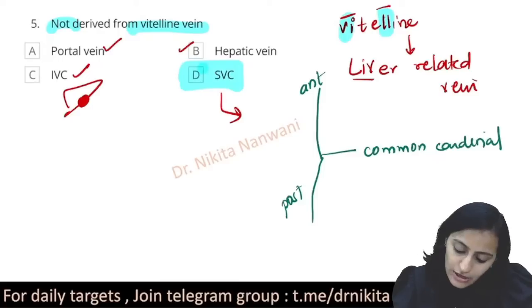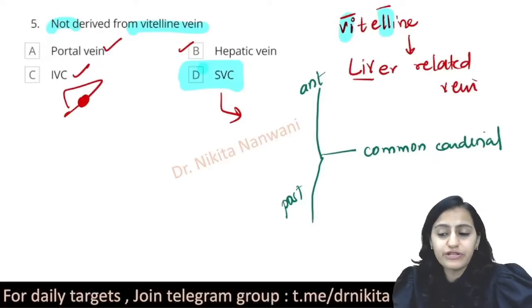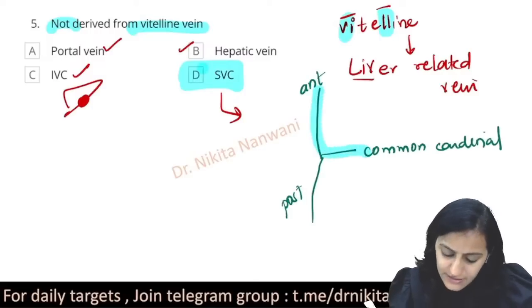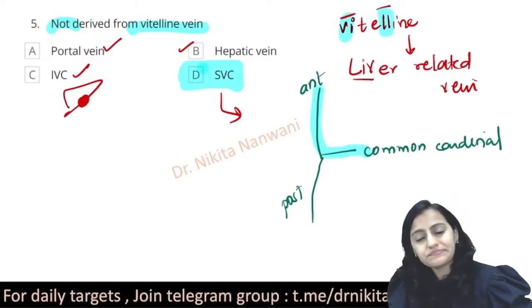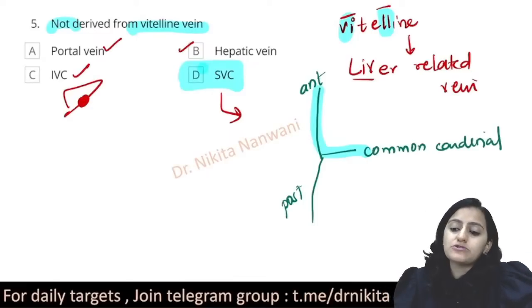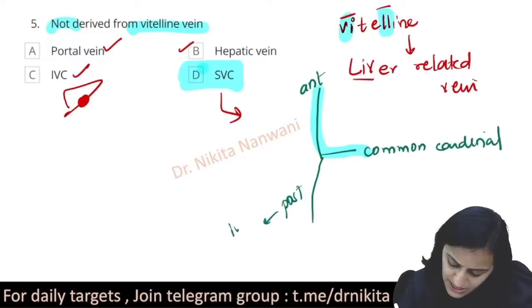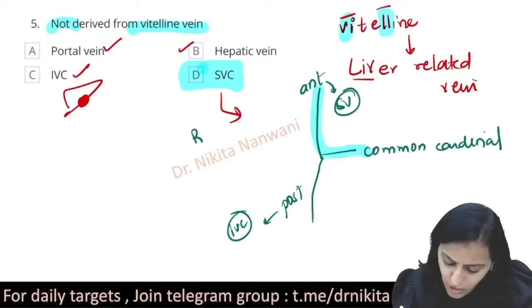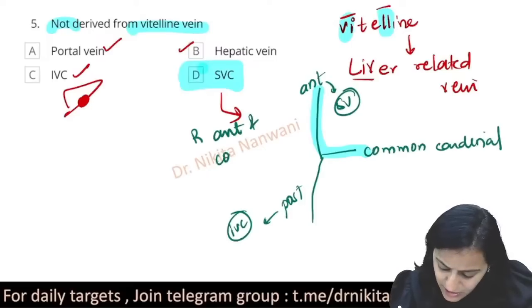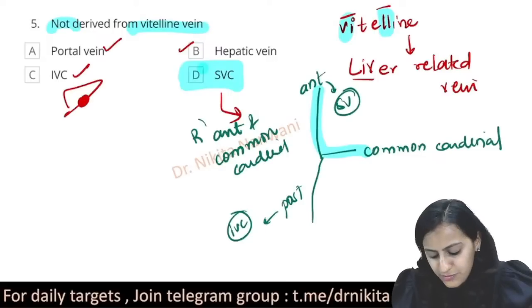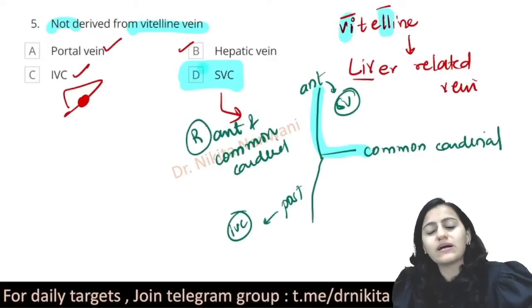So basically, contributing to the development of the superior vena cava will be the anterior and the common cardinal vein. The part of the anterior and the common cardinal vein will be the superior vena cava. Posterior cardinal vein will be IVC, anterior will be SVC. Here also, if I ask you, it is the right side or the left side of the cardinal vein? This is going to be the right anterior and the common cardinal vein.